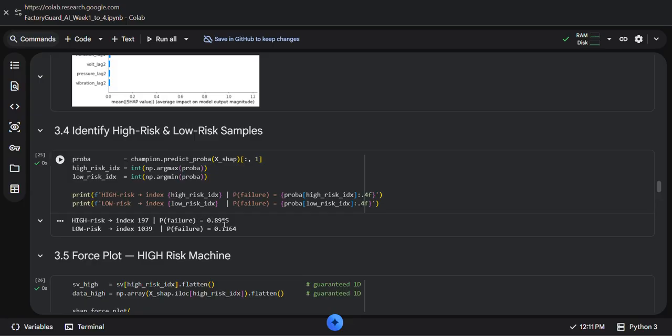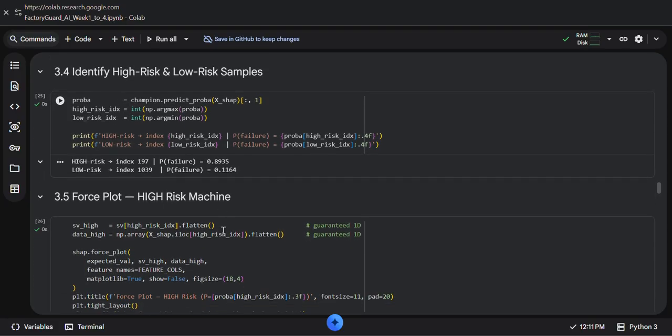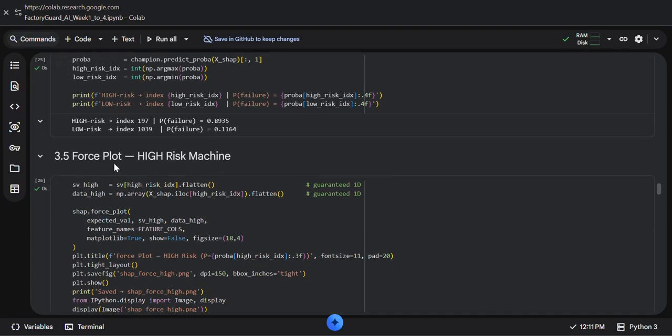The high risk sample is index 197, with p_failure equal to 0.8935, and the low risk sample is index 1039, with p_failure 0.1164. And after that, the force plot.